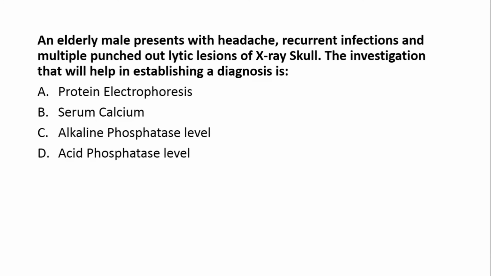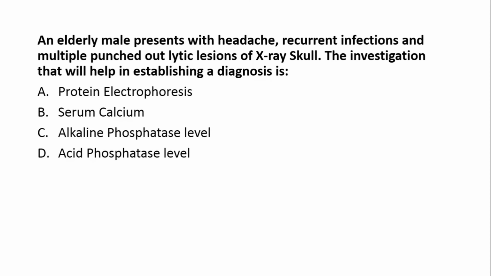Next question is, an elderly male presents with headache, recurrent infection, and multiple punched out lytic lesions on X-ray skull. The investigation that will help in establishing a diagnosis is protein electrophoresis, serum calcium, alkaline phosphatase level, and acid phosphatase level. Now always remember that to diagnose multiple myeloma, there should be the classic triad.